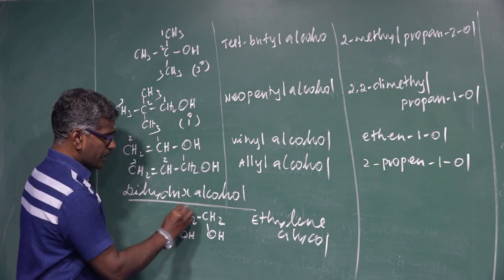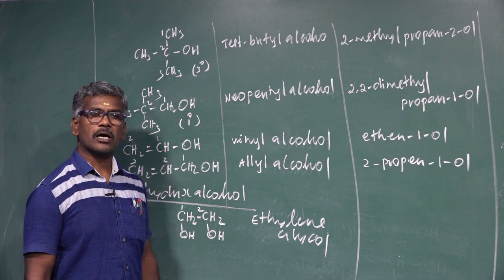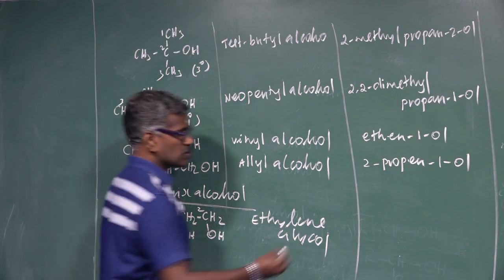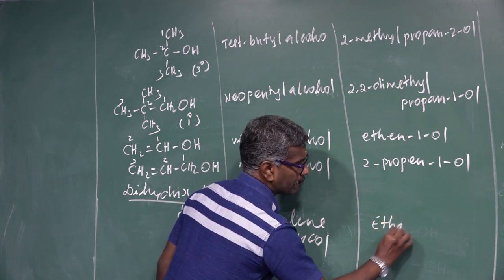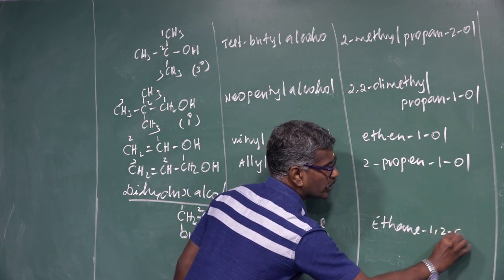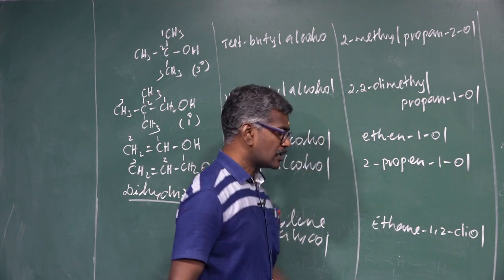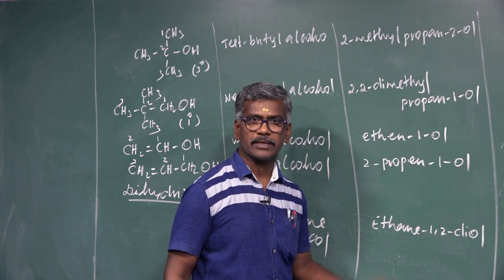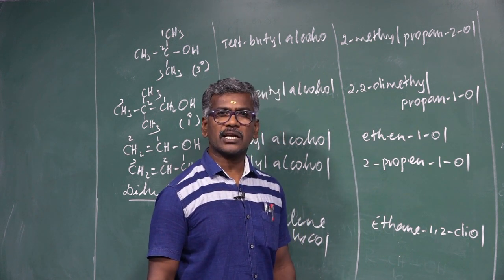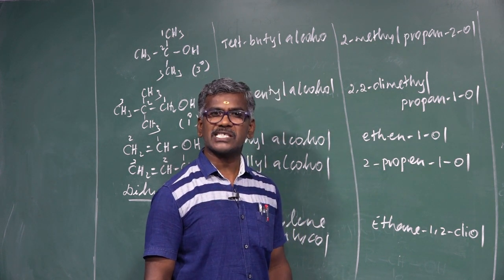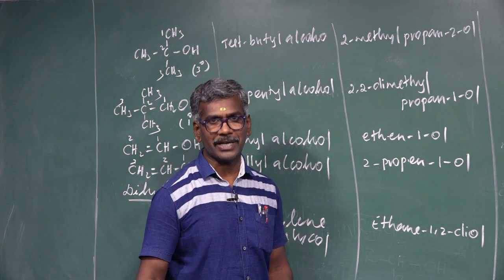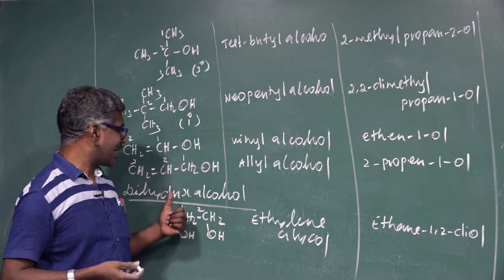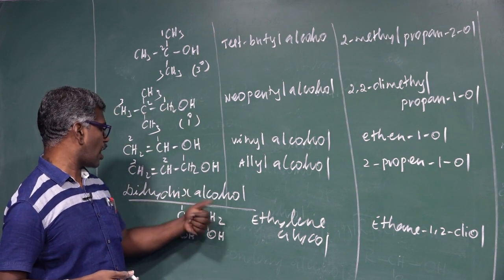IUPAC name: 1, 2. 1 OH group is ol, 2 OH groups is diol. So ethane 1, 2 diol. D is a consonant, so the terminal e is retained. In monohydric alcohol, 1 ol, o is a vowel letter, so the terminal e is replaced. These are the examples for dihydric alcohol.